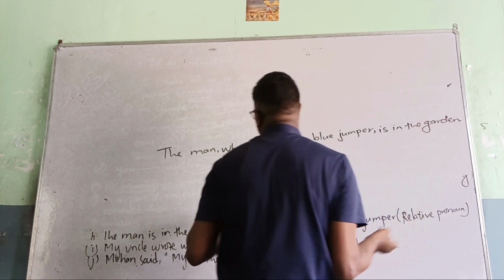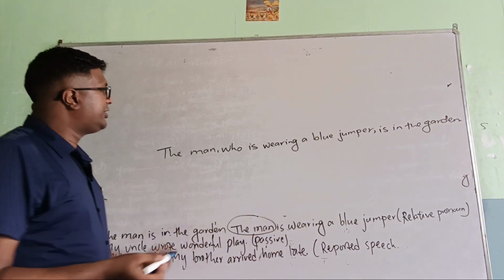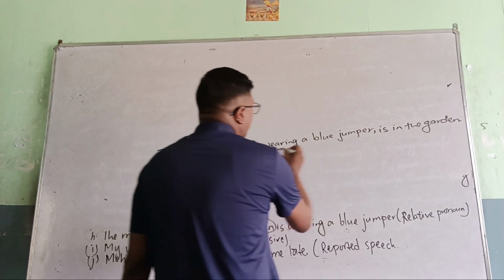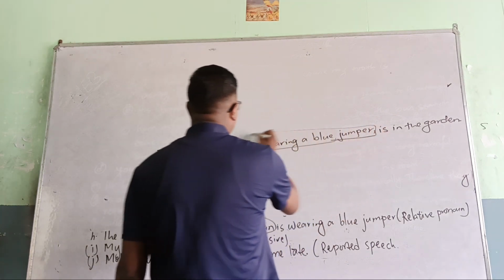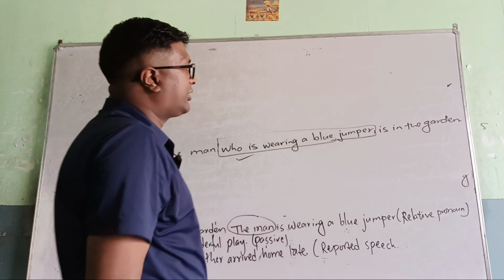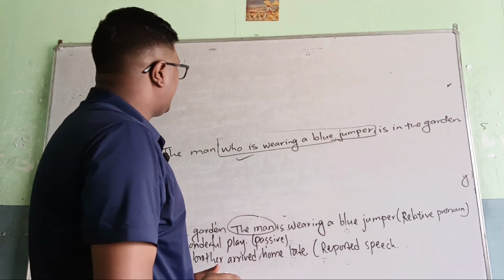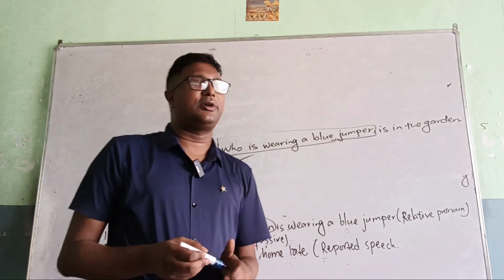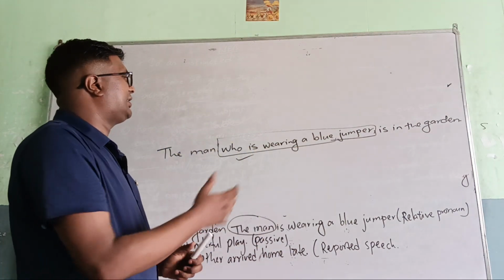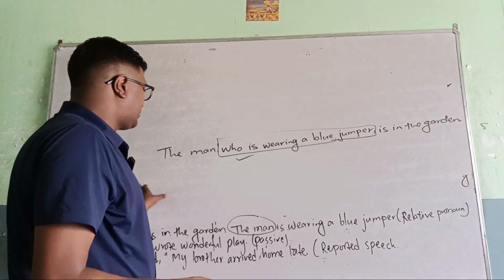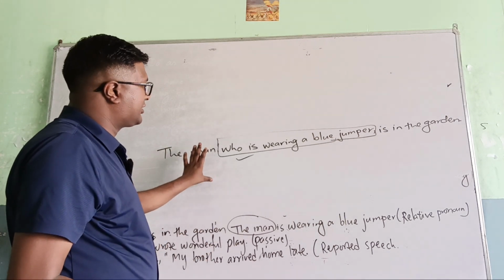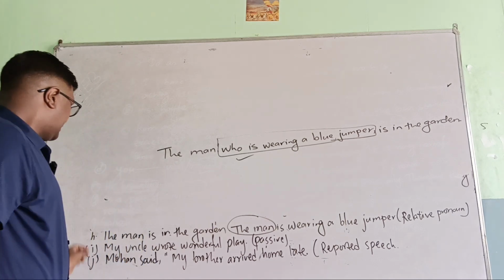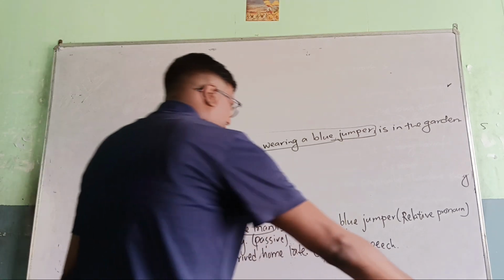See in the example, the man, comma, who is in a blue jumper, is in the garden. Here, who is wearing a blue jumper, if you remove it, that's fine. The man is working in the garden. That's why the man is in the garden. Wearing a blue jumper is additional information. That's why it is a non-defining relative clause, and this answer is correct. Okay, so this is all about this question.